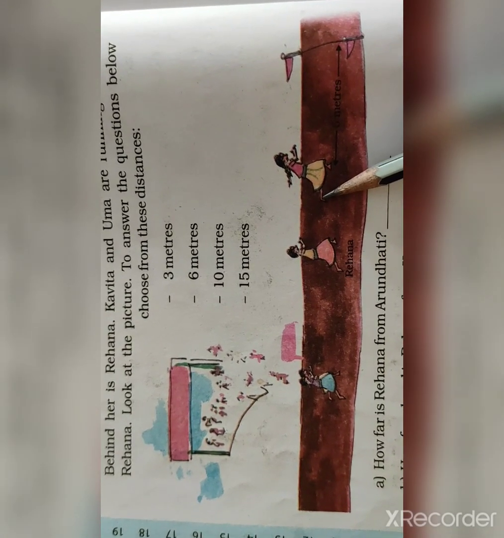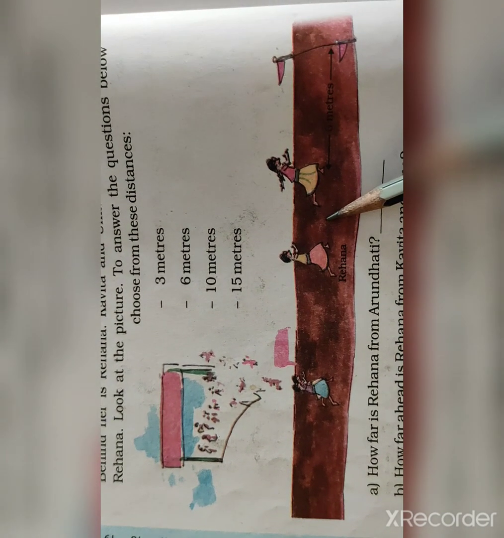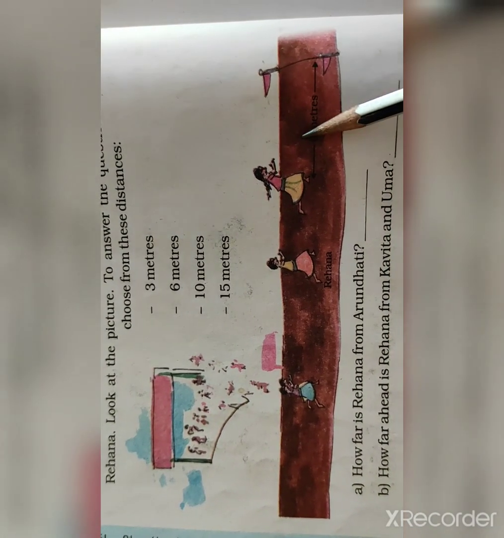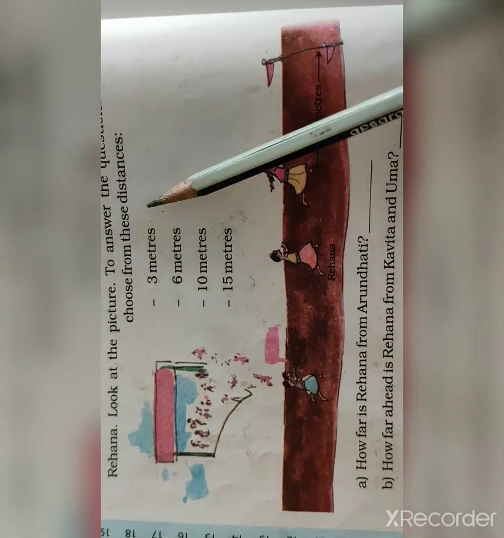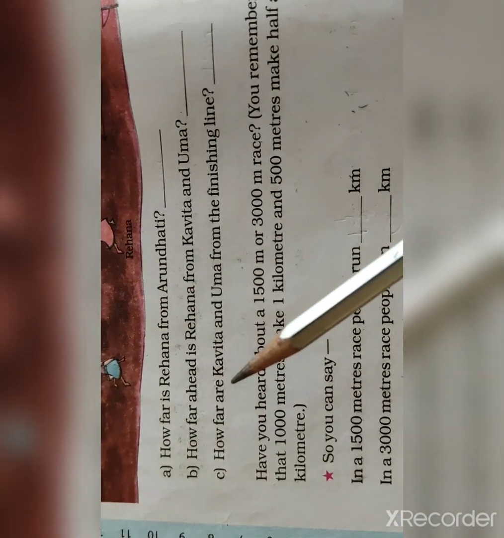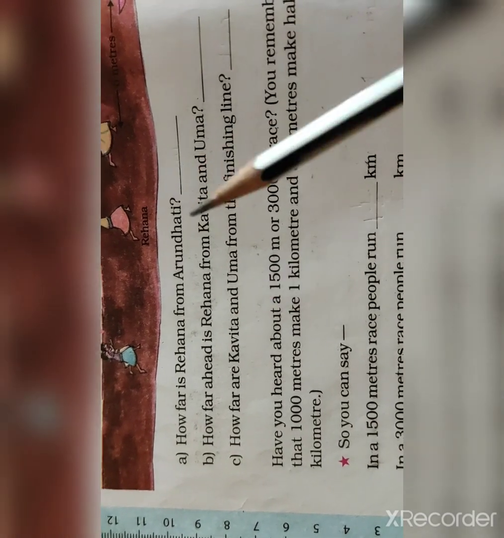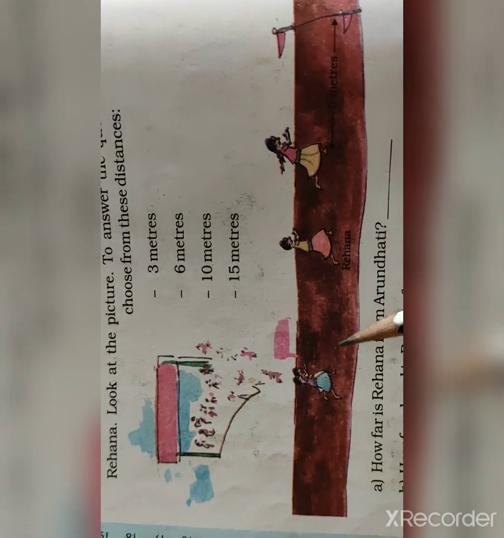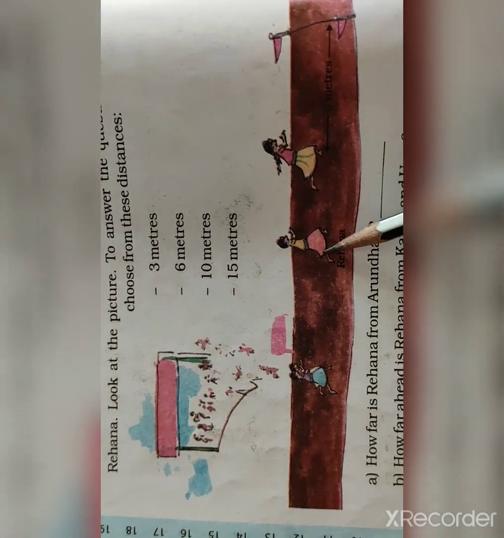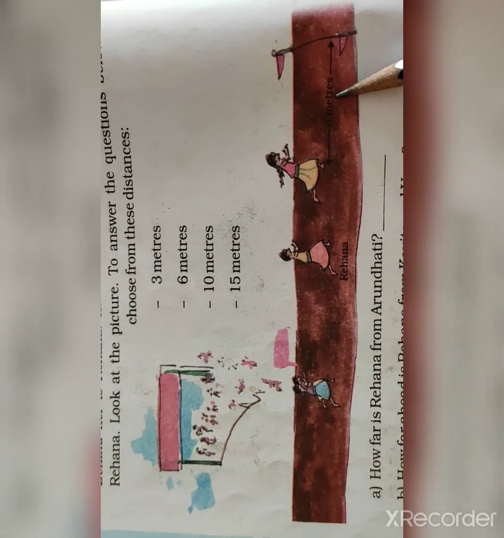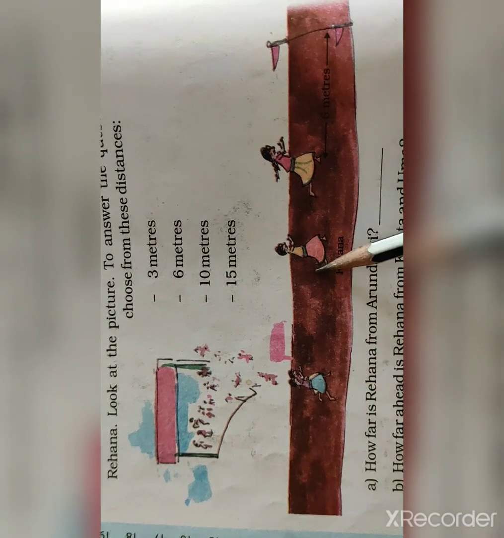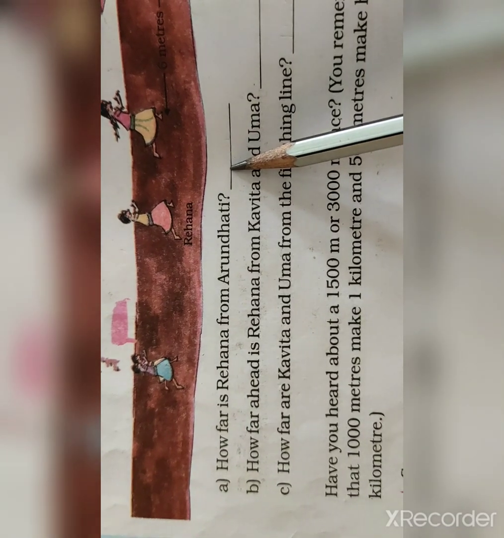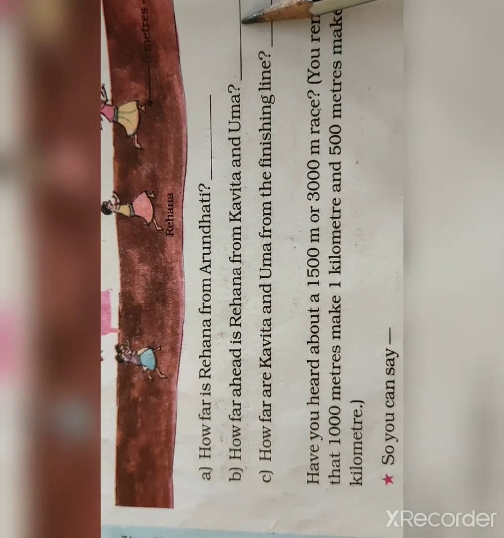Am I right or wrong? But it is less than 6 meters. It is not more than 6 meters. So the least value is 3 meters, so we will take this. Okay. How far ahead is Rehana from Kavita and Uma? This distance is approximately equal to this, so we can say 6 meters. So you will fill here 3 meters, here 6 meters.